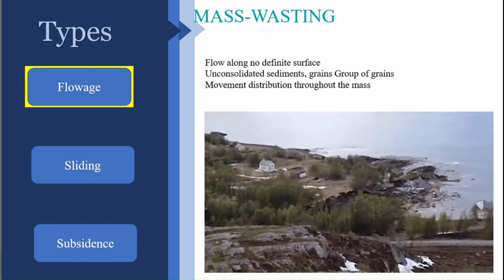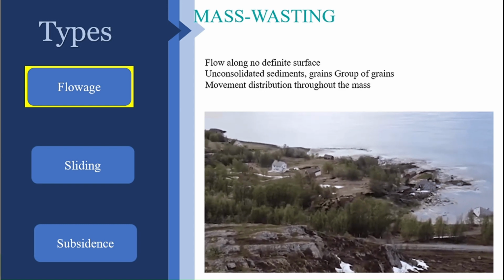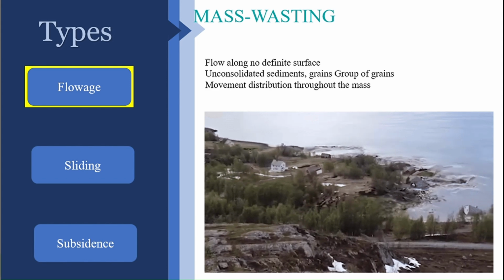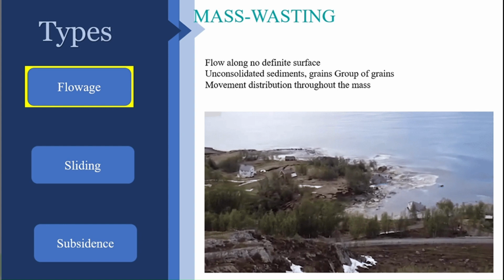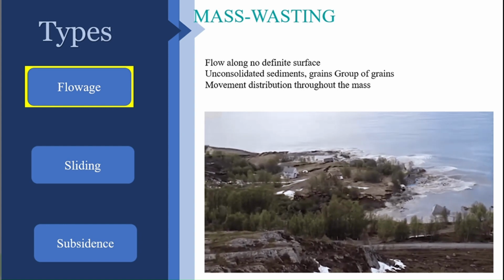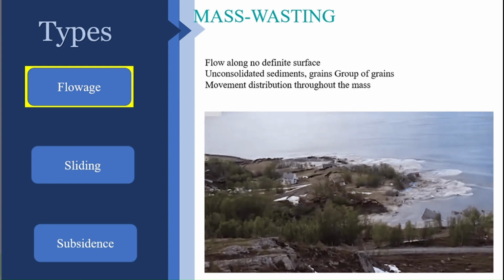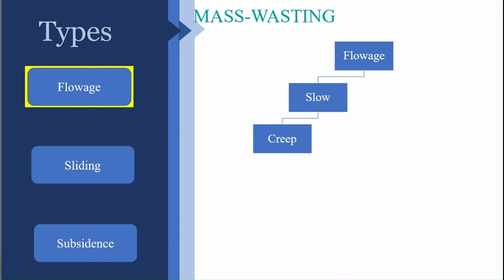So this is the generalized definition of flowage, where you cannot expect any plane of displacement over which the displacement actually occurs. The material involved is generally unconsolidated sediments, and here the movement is distributed all along. So this is what flowage is, and this is further subdivided into slow types. In the slow type there is a category called creep. So let us see one after the other.